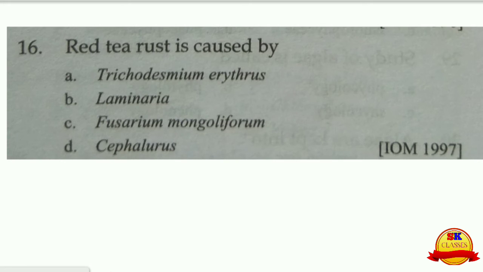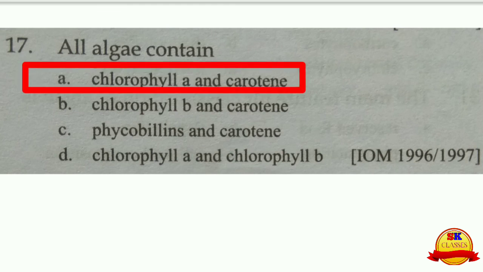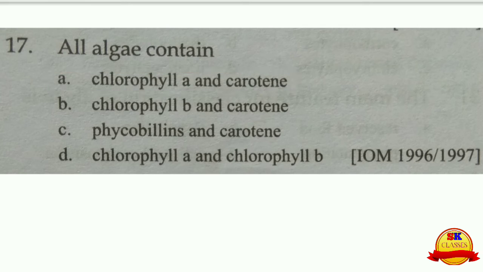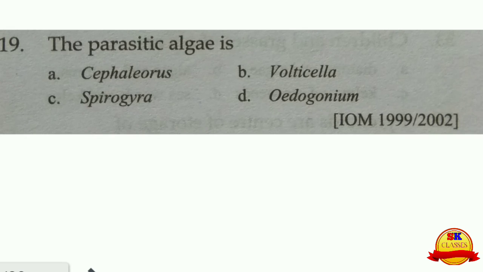Red tea rust is caused by Cephaleuros. That is the D choice. All algae contain chlorophyll A and carotene. This is contained by all the algae. The gametes of Chlamydomonas are biflagellated. So B is the right choice.